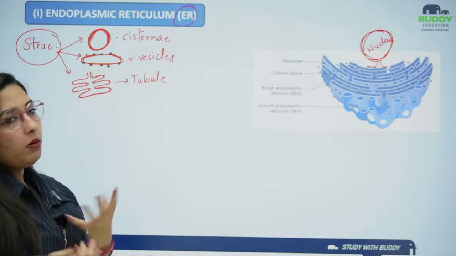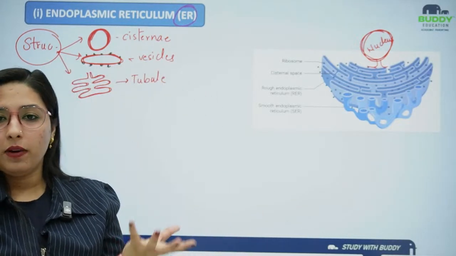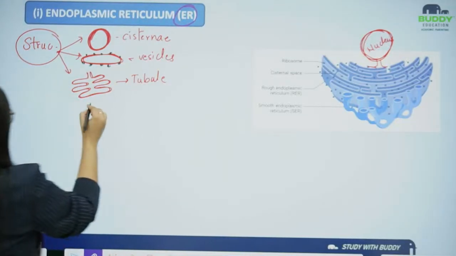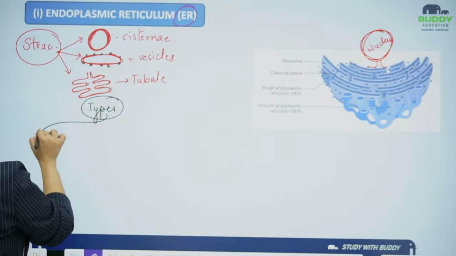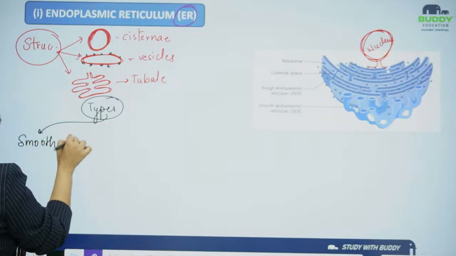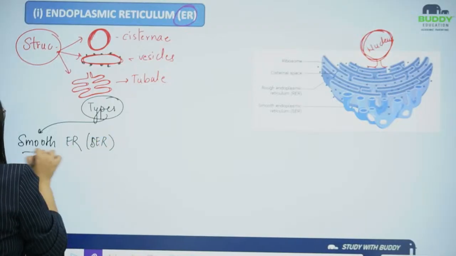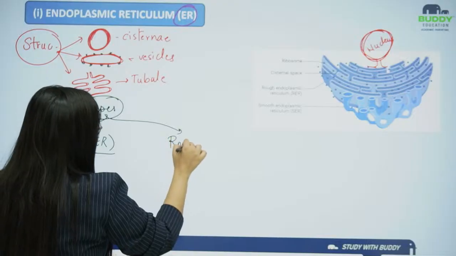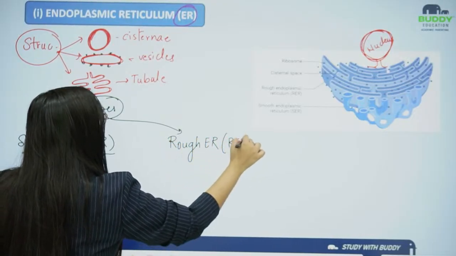So if I talk about endoplasmic reticulum structurally, it is of two types. One is smooth endoplasmic reticulum, or I can also call it SER. The other is rough endoplasmic reticulum or RER.